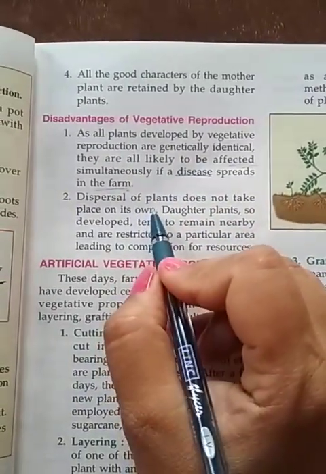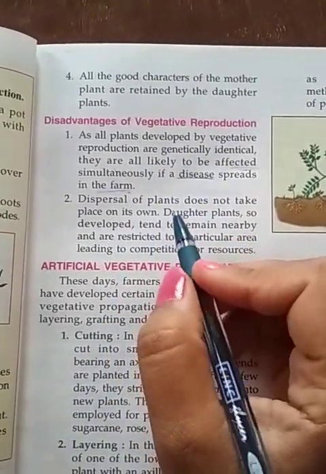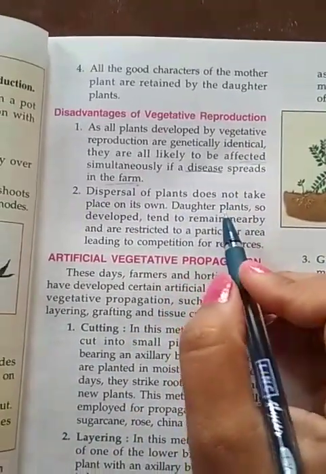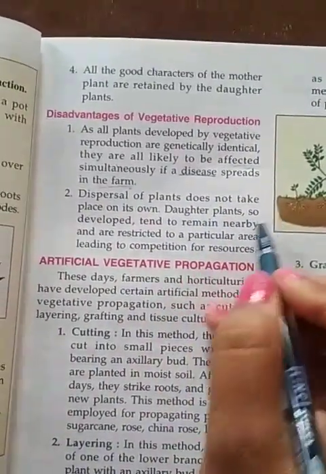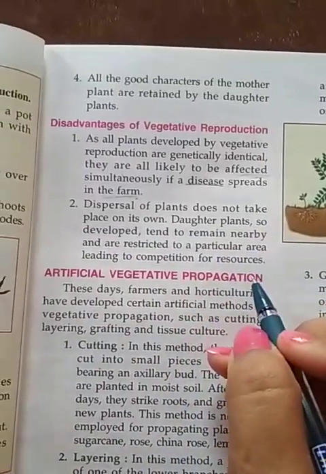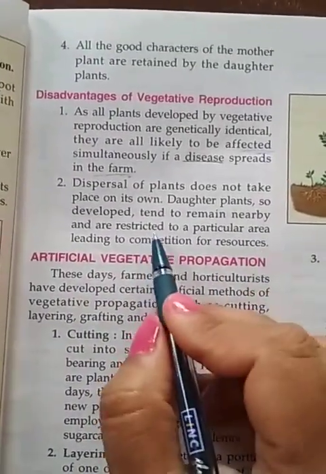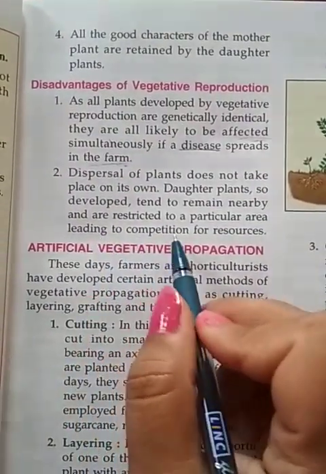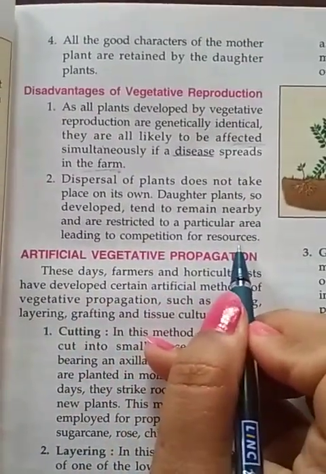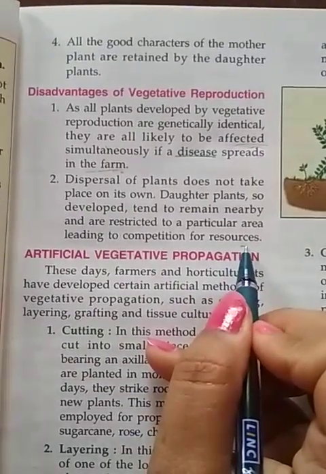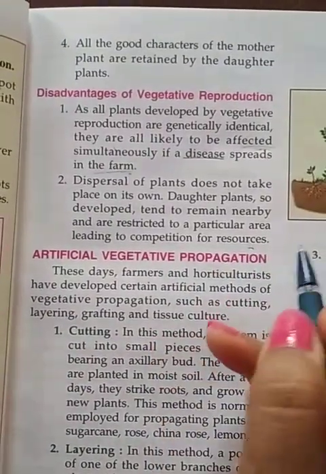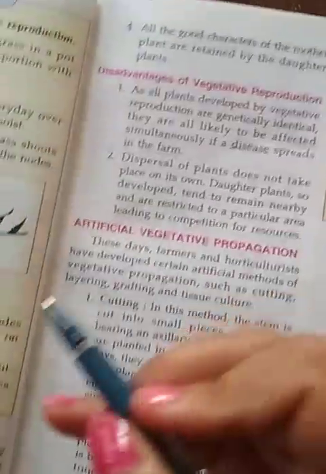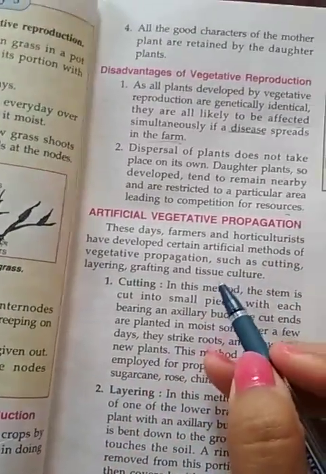Second, as we have taken the example of spore formation, when the spores fall down, they fall at one place, so the daughter cells that are growing do not get proper space to grow. They are restricted to a particular area, and the plants compete for their resources. So sometimes the plants are not able to grow properly. These are the two disadvantages, and the advantages, that we have discussed in this lecture.